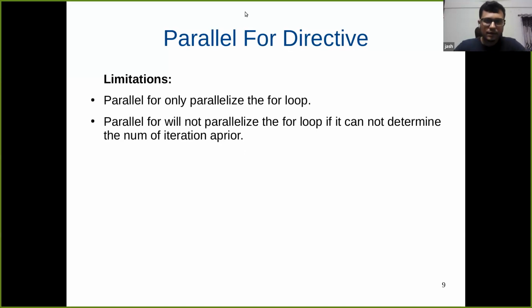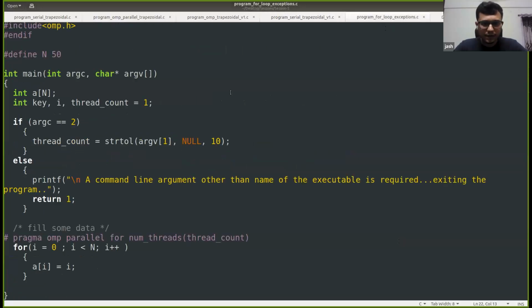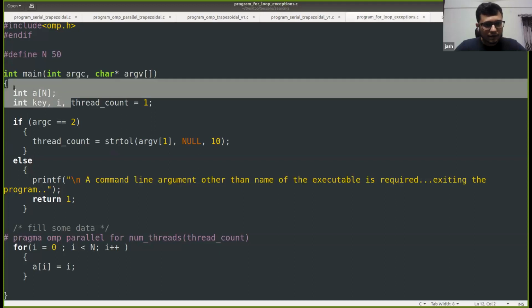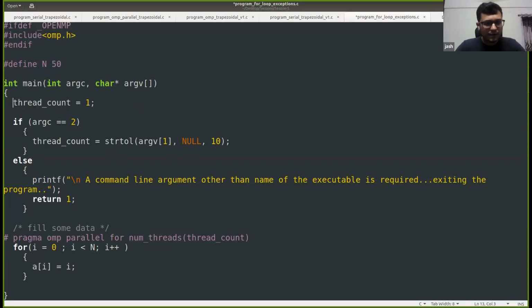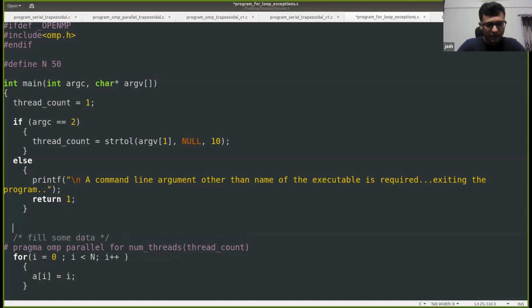Let us look into this with the help of an example. So let us say that you have this simple code, in which let us remove all these things. We just need thread count, and let us define some integer i here. So we have this integer i and we have this simple for loop. I think an i was needed, sorry.